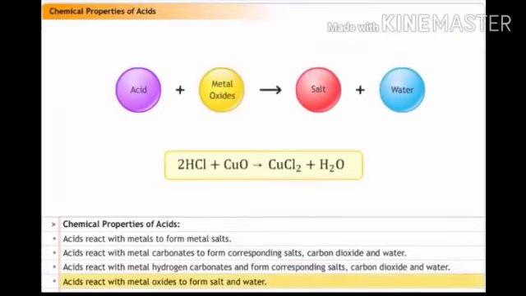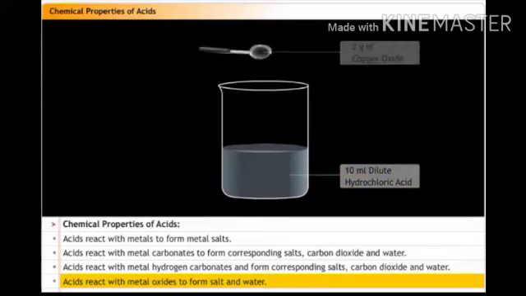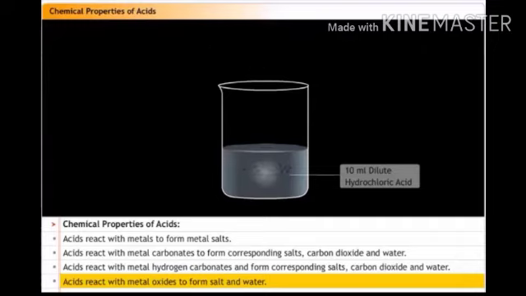And the next property is reaction with metal oxides. Acids react with metal oxide to form salt and water. Now let's conduct an experiment to prove this chemical property. Take 10 ml of hydrochloric acid in a beaker and add 2 grams of copper oxide in it, which is black in color, and stir the solution continuously.